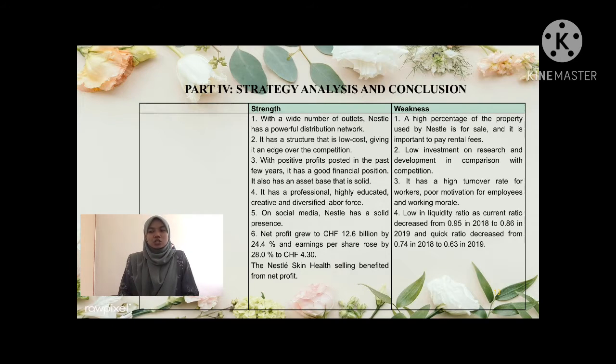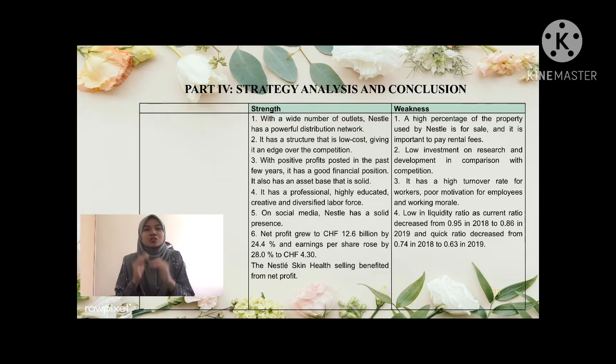From my observation, Nestle has listed all the strengths, weaknesses, opportunities, and threats, but Nestle does not tell the management what they should do to overcome the weaknesses and the threats.